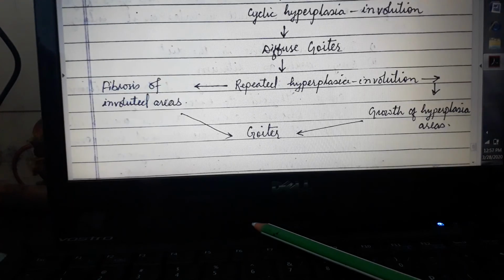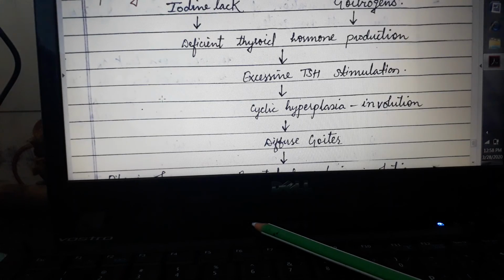Then for pathogenesis, we are going to draw this flow chart, which starts from iodine lack. If there is a lack of iodine, which is the main reason for goiter, and goitrogens. What is a goitrogen? It is a substance that decreases the production of thyroid hormone by interfering with iodine uptake in the thyroid gland.